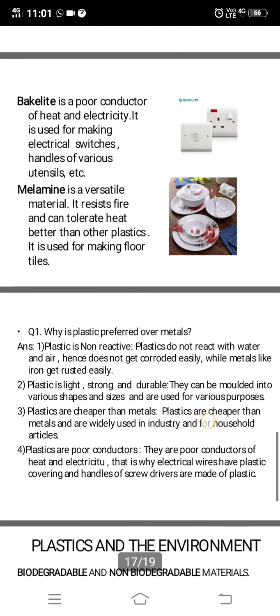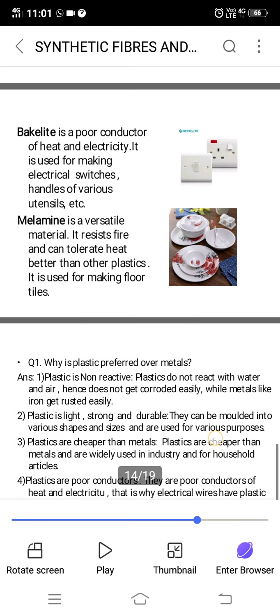Now why is plastic preferred over metals? Because plastic is non-reactive. It does not react with water and air. Like an iron nail, it gets rusted, whereas plastic will not get rusted. Plastic is light, strong and durable because you can mold it into various shapes and sizes, and it can remain for a longer time. It can be used for various purposes.